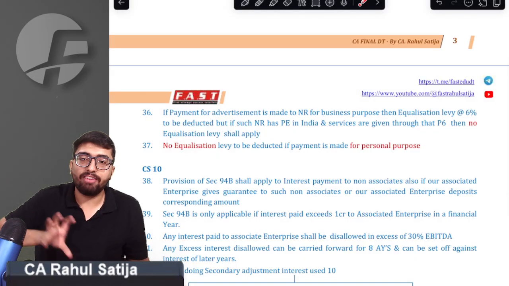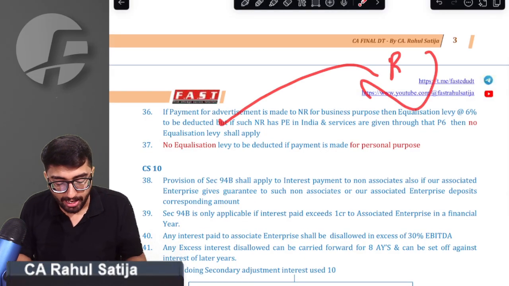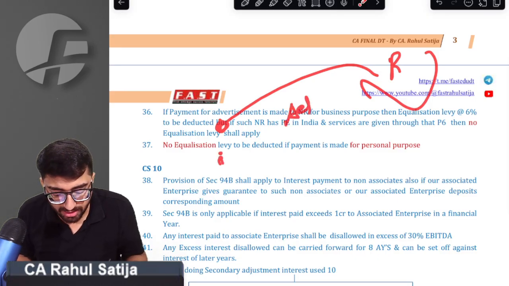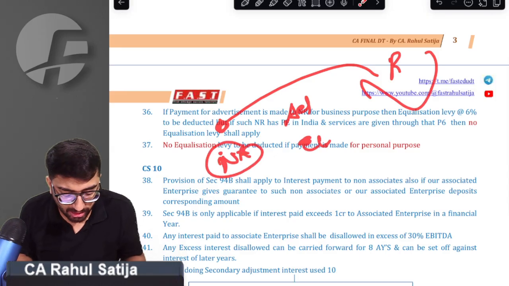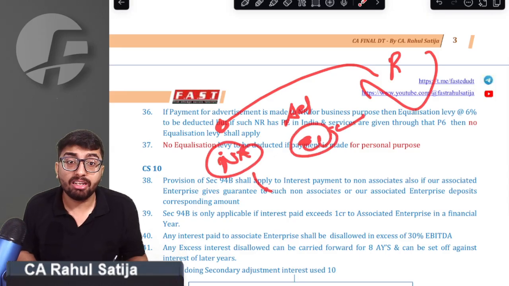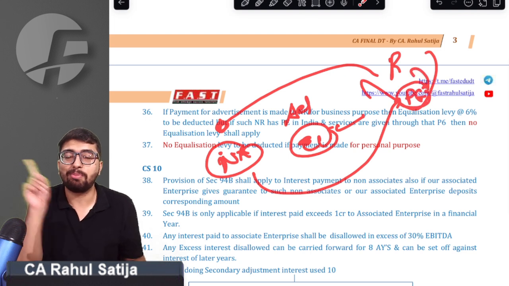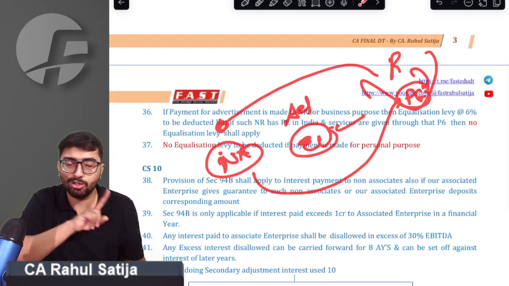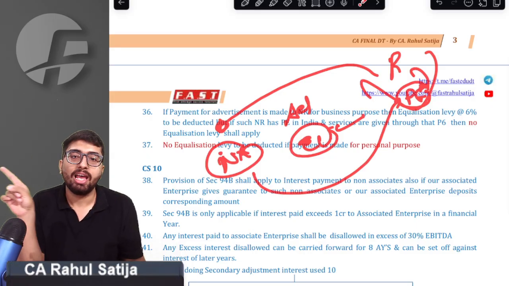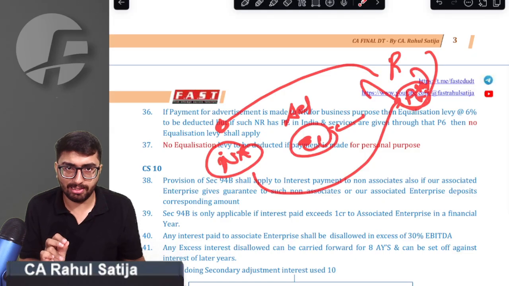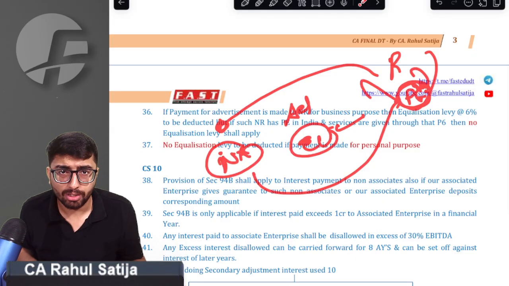So sometimes what happens is, sir, if I am a resident person and I am taking advertisement services from a non-resident, I have to deduct equalization levy. Yes, sir, I have to deduct equalization levy. But sir, if the non-resident has a permanent establishment in India and I am taking services to this permanent establishment, do I have to deduct TDS or do I have to deduct equalization levy? Right answer is no. I don't have to deduct equalization levy. TDS might be applicable, but equalization levy is not applicable in this case, sir. We are clear with that point.